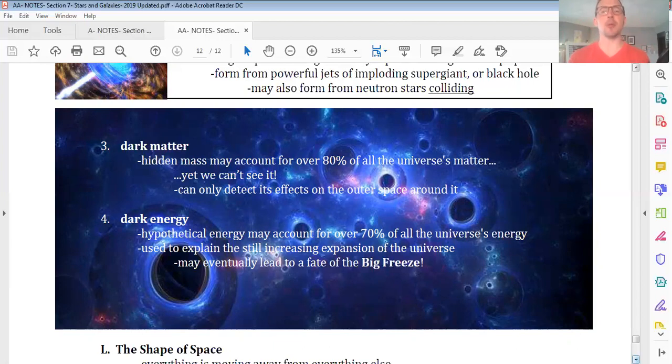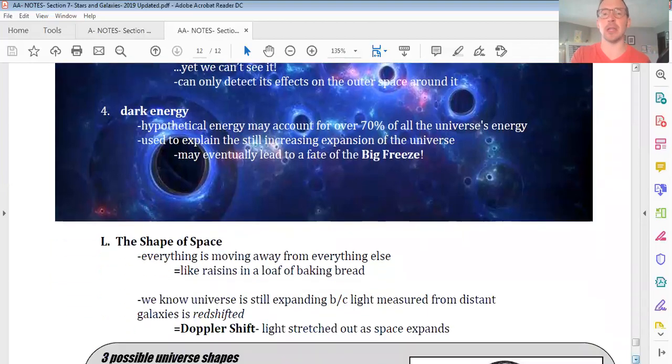So some people liken dark matter and dark energy to being opposites, opposing forces of each other. Dark matter is like the glue that tries to hold the universe together, whereas dark energy is trying to fling it apart. So we might see some major discoveries within our lifetimes along with these two things right here. We might even find that one of them isn't exactly true, at least not as we currently know it.